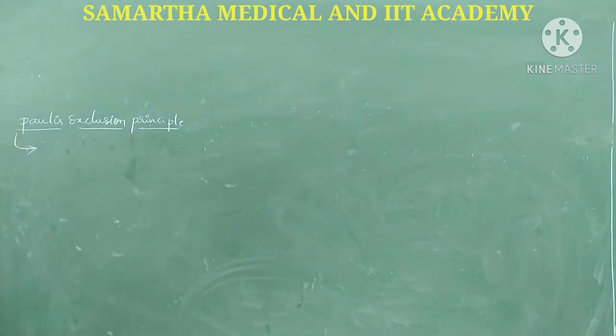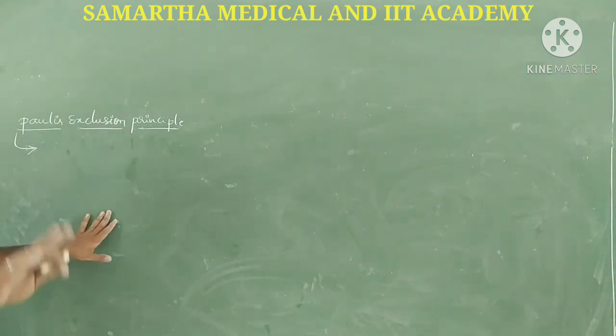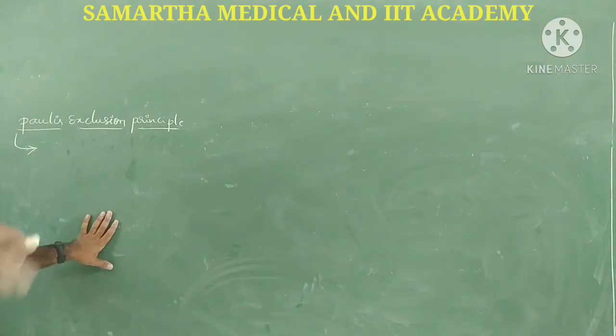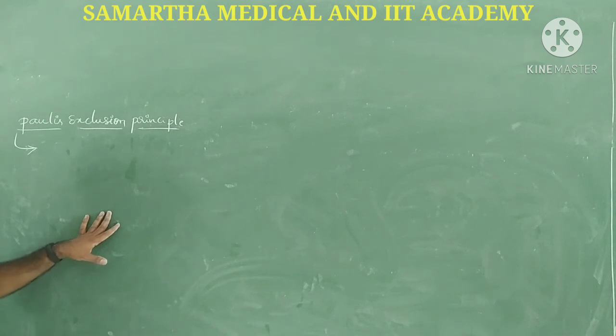So keep in your mind that it is equal energy. Such orbitals we call degenerate. Except s, we have p, d and f. These three are degenerate orbitals. Why? Because the orbitals in those particular subshells have equal energies, guys.